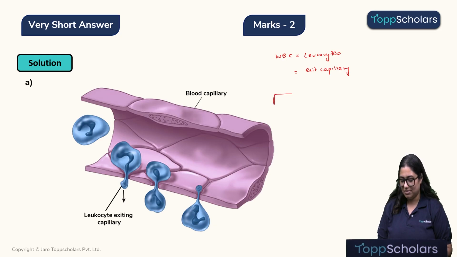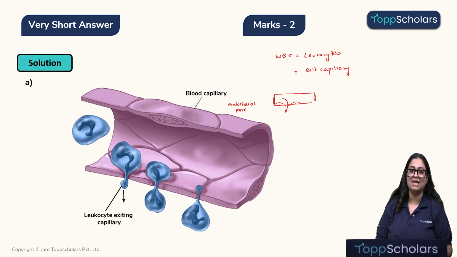So, let's look at a capillary quickly, children. This is a small capillary, alright. This is one cell of a capillary, this is a second cell of a capillary. This space between the two cells of the capillary is known as the endothelial pore. And it is through this space that the WBCs, just like an amoeba, will squeeze out of the capillary, and this process through which it squeezes out is known as diapedesis, which is similar to an amoeboid movement.